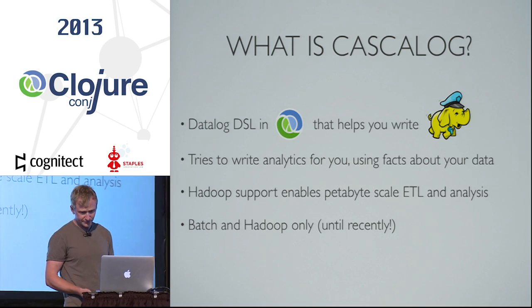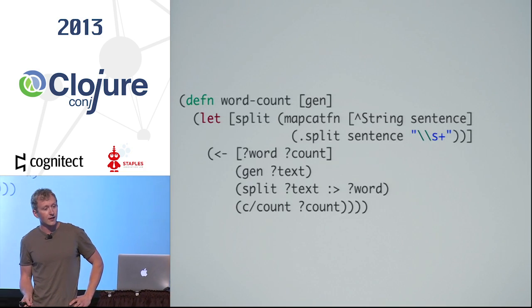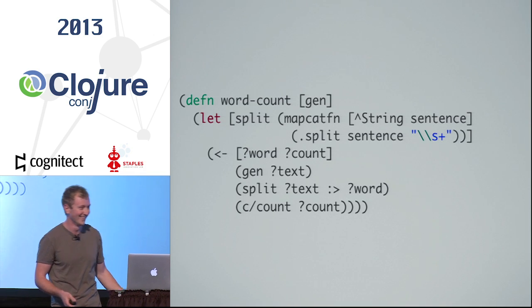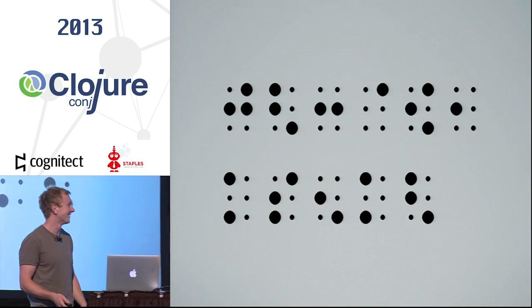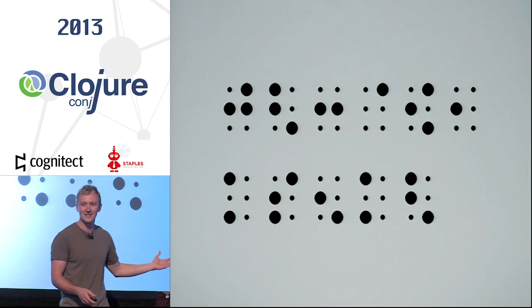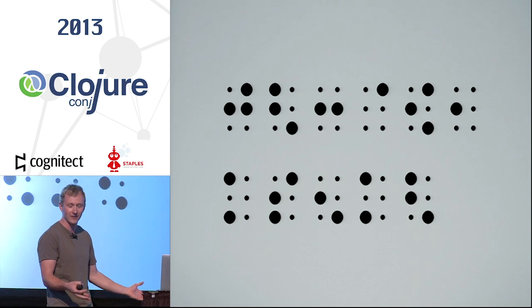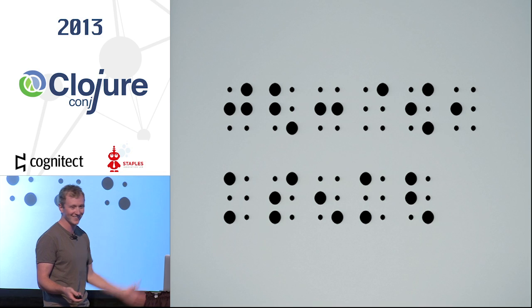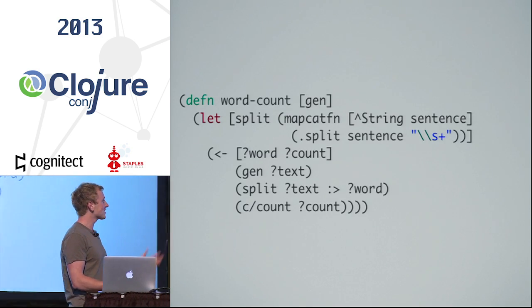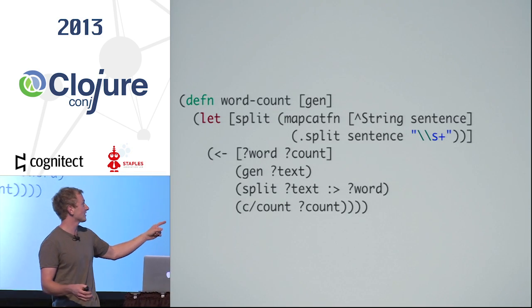So let's see some code. This is what... want to see it again? All right. I don't know what this says. This might be like a Chinese tattoo that says something rude, but it's Braille. I don't know. This is what Cascalog looks like.